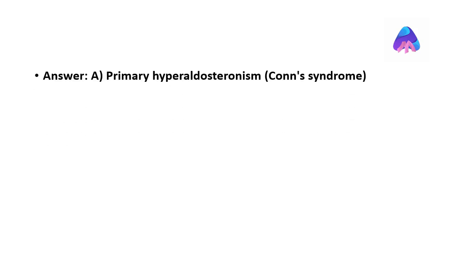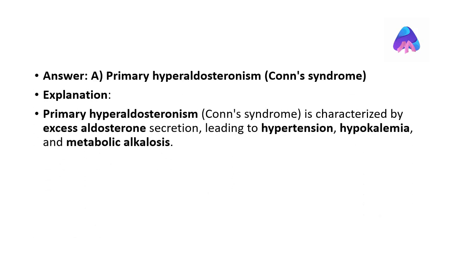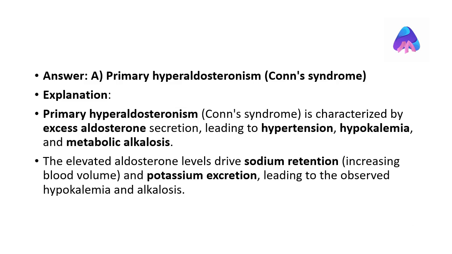The correct answer is primary hyperaldosteronism, also known as Conn's syndrome. This condition is characterized by excess aldosterone secretion, leading to hypertension, hypokalemia, and metabolic alkalosis due to increased sodium retention and potassium excretion.